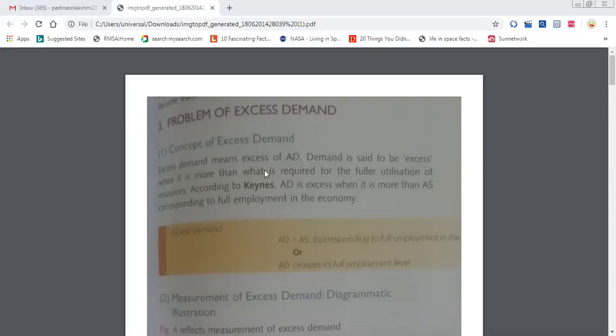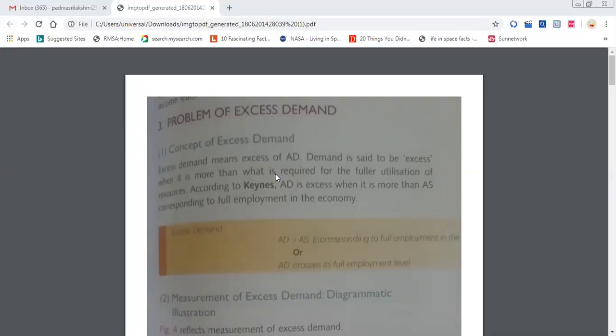Excess demand means excess of aggregate demand. So demand will be more. Who are the people who will demand as usual? What are the components in a closed economy and in an open economy? Consumers, investors, firms, government, export, import. These are the components of aggregate demand. So these people only will demand.